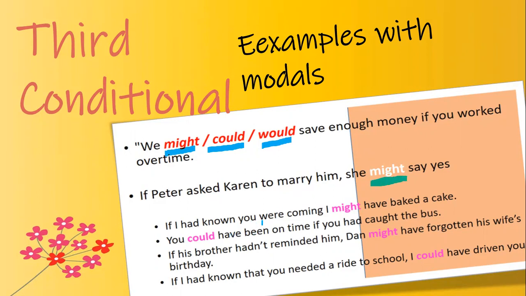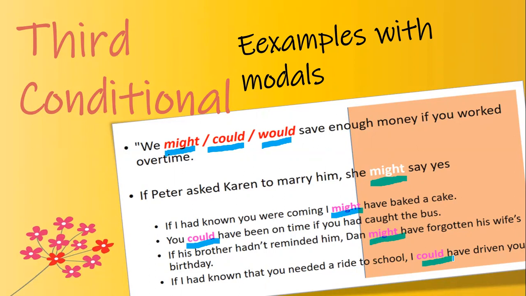If I had known you were coming, I might have baked a cake. Okay, perhaps she would have done it. You could have been on time if you had caught the bus. So this is again a use of a past modal. If his brother hadn't reminded him, he might have forgotten his wife's birthday. This is less possible. If I had known that you needed a ride to school, I could have driven you.